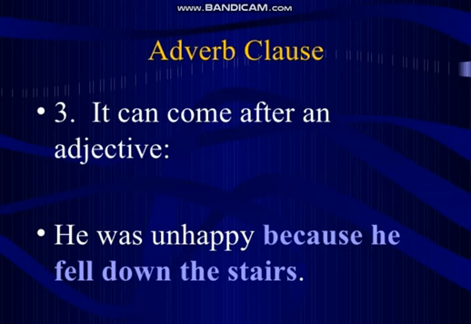As you know, unhappy is an adjective, a quality which is describing the pronoun he. So it is an adjective, unhappy, and it is further modified by the adverb clause "because he fell down the stairs." So here you can see it may come after an adjective and it is at the end of the sentence.